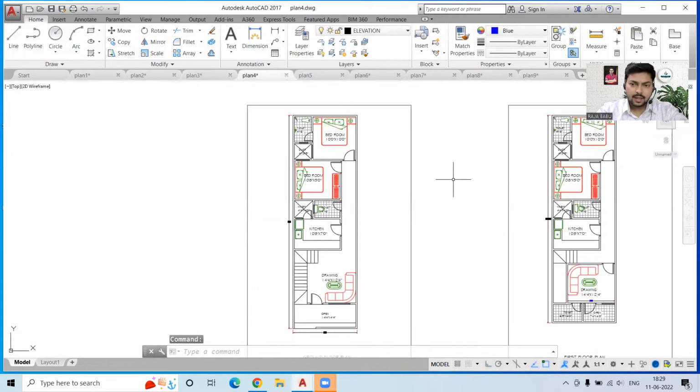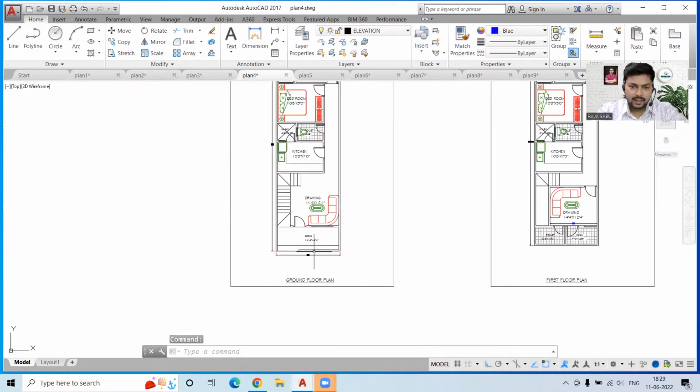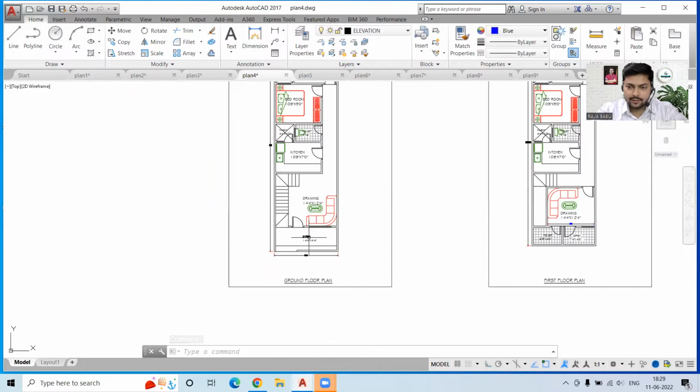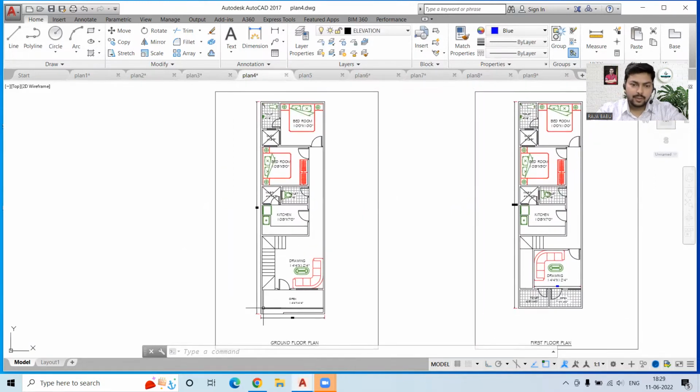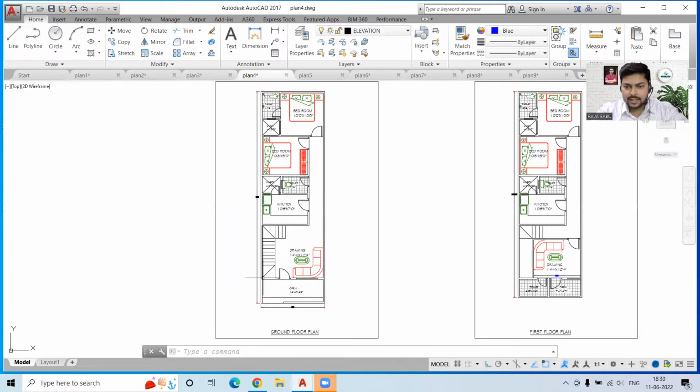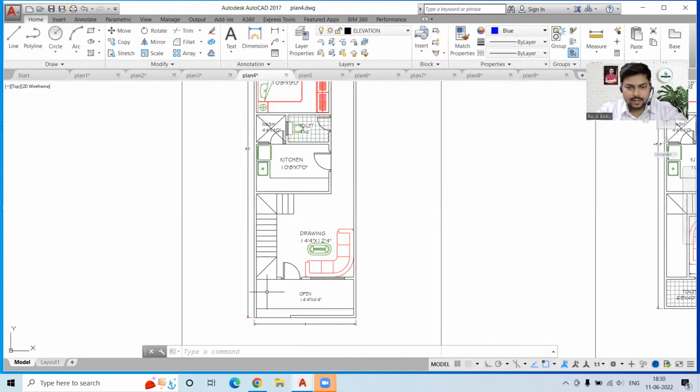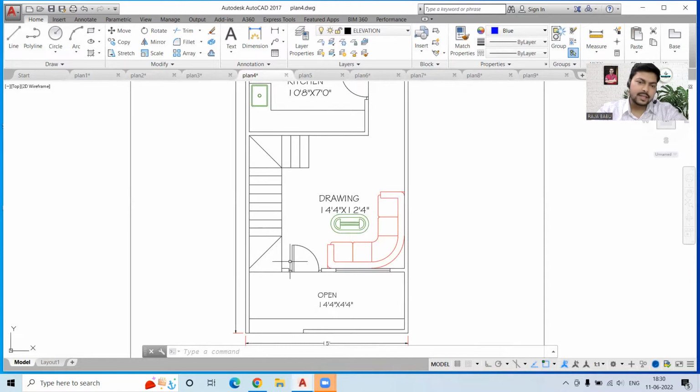Okay. Now we have this plan. So ground floor plan and the first floor plan. So this is considered a G+1 building or a 2-story building. Now we have this staircase, which is opening from here. So this staircase is, I guess, opening from this side. Okay, yeah. So we have to walk in from here. Then we can climb the staircase from here.